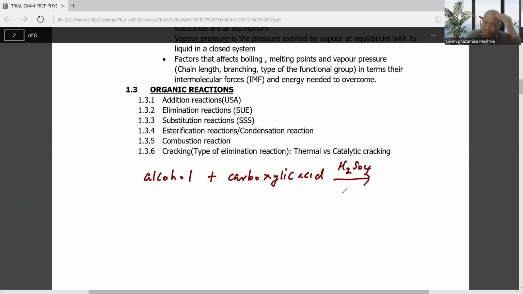I strongly believe you know what a catalyst is. Then through the removal of water, these two will form an ester plus water. Means the water will be an inorganic substance or compound. So this is called esterification.